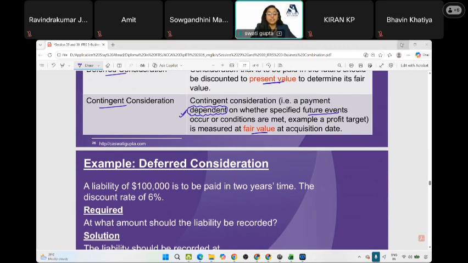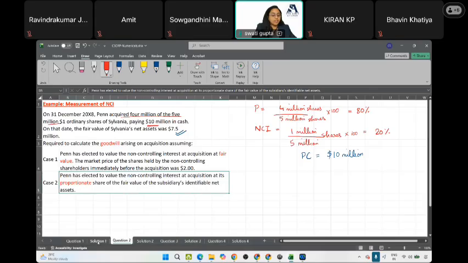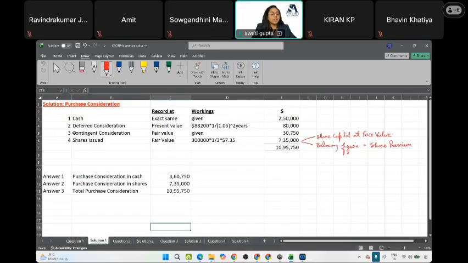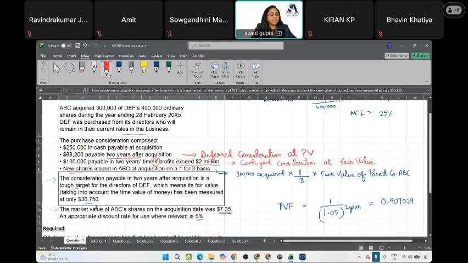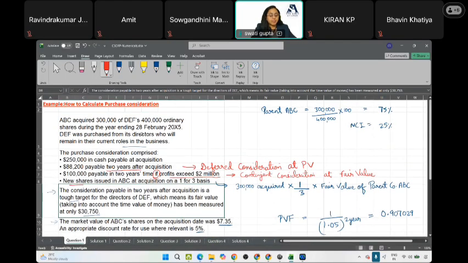See, during deferred consideration, we will record a liability. For example, in the given case, it is happening on 28 February 2005. Acquired on this, and the year is ending also on this.